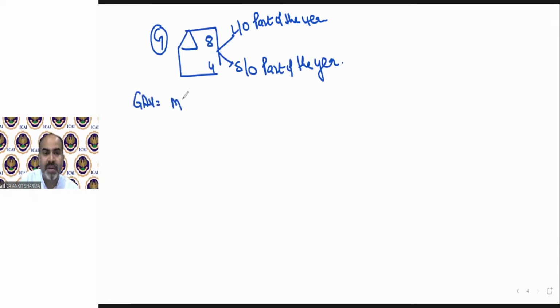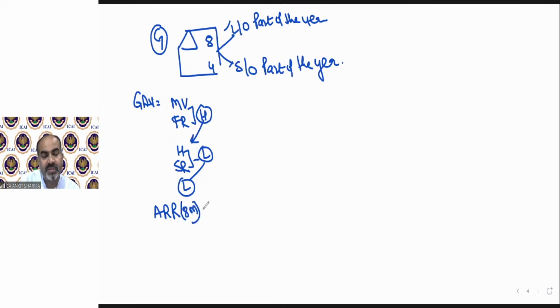GAV: municipal value, fair rent, whichever is higher. This higher, standard rent, whichever is lower. This lower, with actual rent received. Automatically, in the above question, the actual rent received will be for only 8 months. So that 8 months rent, we will write it down. We will compare it. Higher will be your GAV. Suppose in this question it says 1 month rent is unrealized. Then we will take 7 months rent. Again, same solution. So cases D, E, and G do not have any difference in the solution pattern.